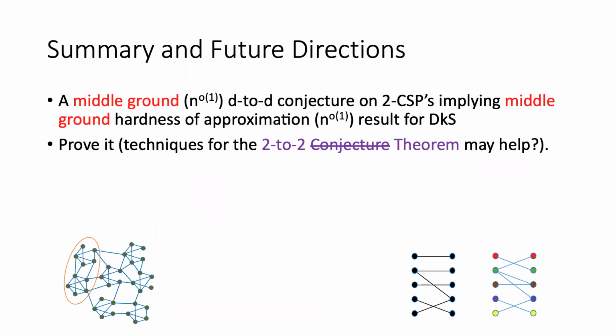That's the end of the talk, and just a quick summary and future directions. We proposed a new middle ground D2D conjecture on 2-CSPs, which implies a middle ground hardness of approximation result for the densest k-subgraph problem. Both are middle ground, and I mean it would be interesting to maybe just prove the conjecture. Maybe some techniques in the recent breakthrough that proved the 2-2 conjecture may help in proving this conjecture.